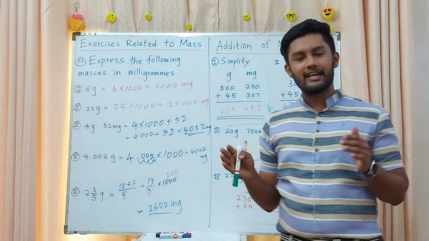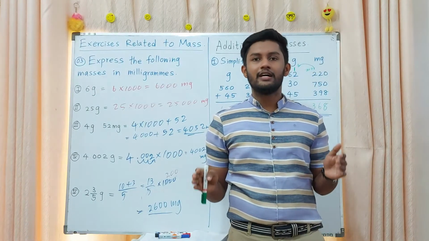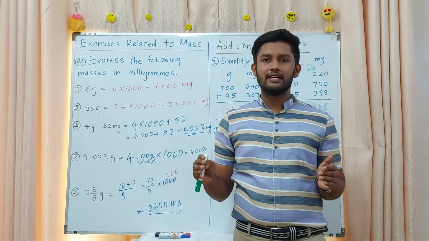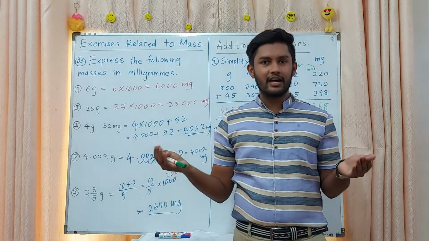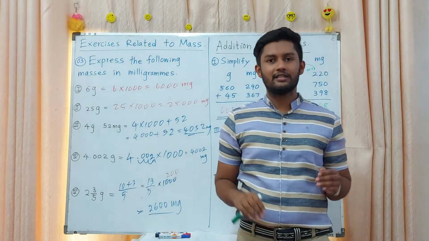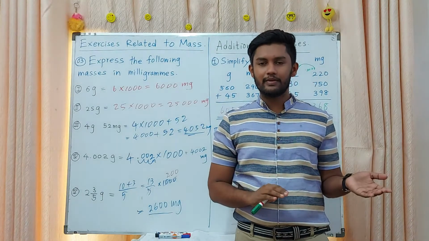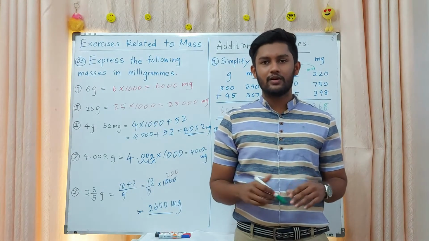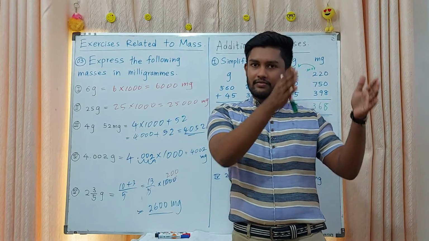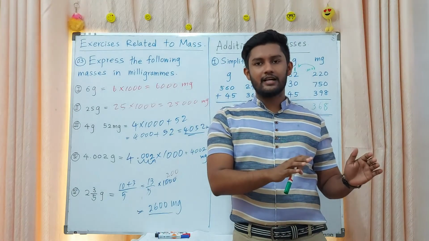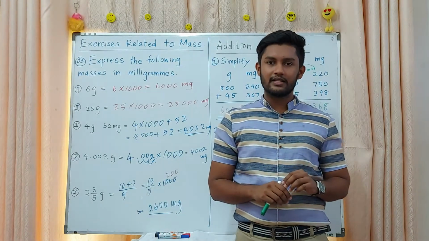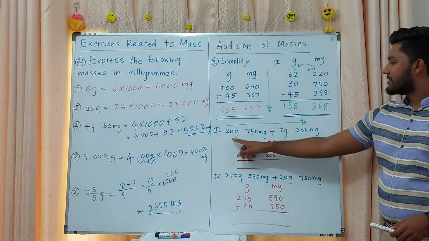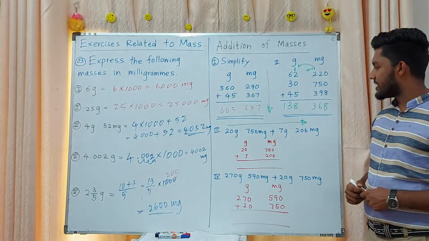In that way, addition also we are doing horizontally and vertically, right? Normally, for easiness, we are familiar with vertical addition, but in the examination paper, there may be horizontal addition questions also. So you write it vertically and get the answer and put the answer in your question, right?